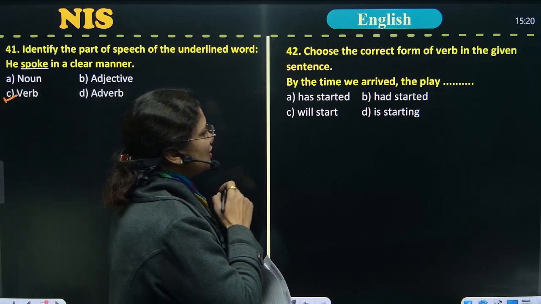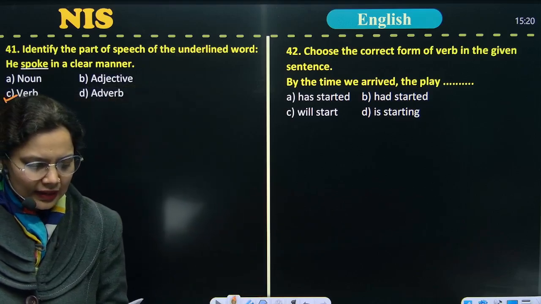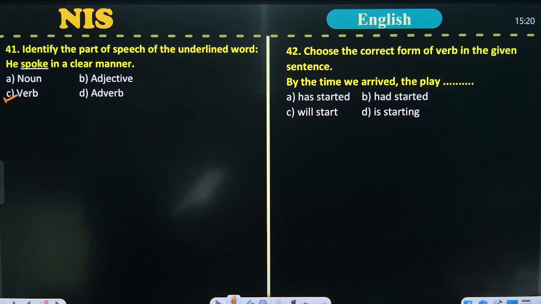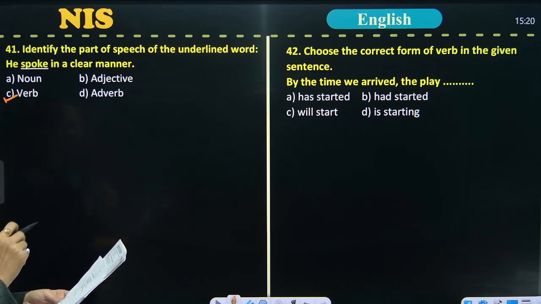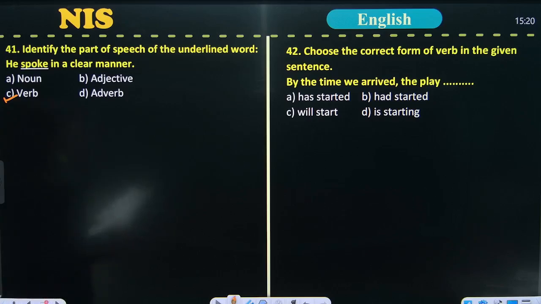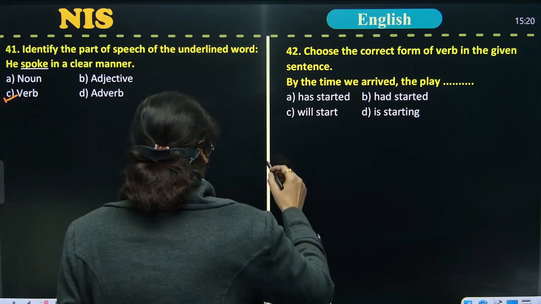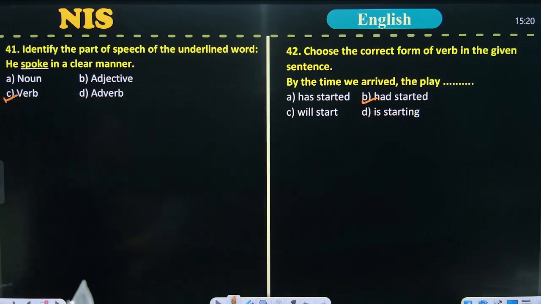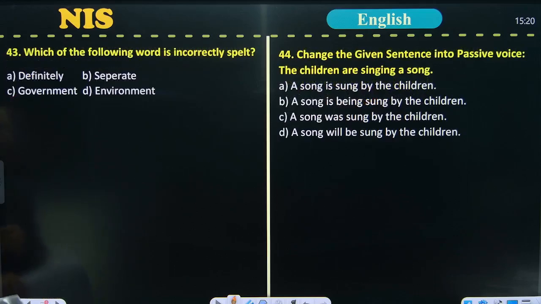The next question is: choose the correct form of verb in the given sentence. The sentence is: by the time we arrived, the play dash. It means in the blank you have to write the correct option, and the correct option is had started, as the play had started before we arrived. So the past perfect tense is required. So answer B is correct. Now we are moving to the next slide.